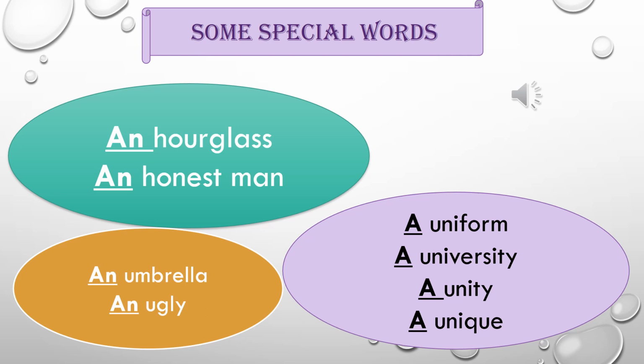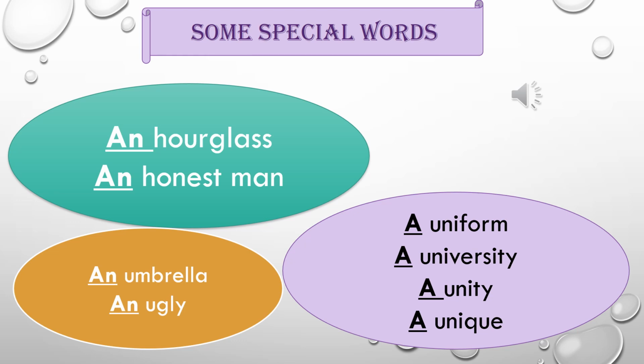University. Again the sound of Y is coming. Unity and unique. In both, the sound of Y is coming, and Y is not a vowel. That's why, according to the sound, we have used article A, because it is giving the sound of Y.